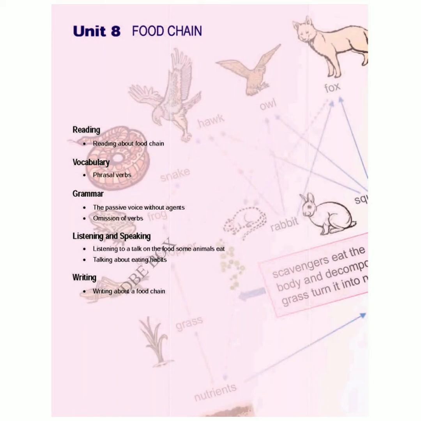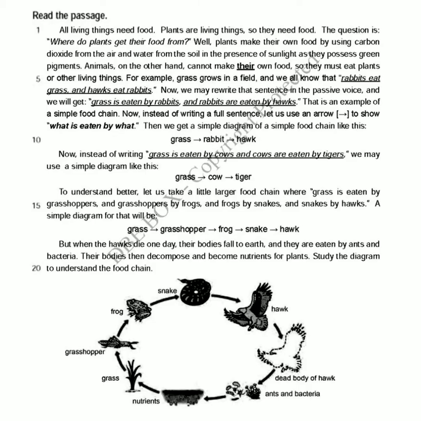Unit 8. Food chain. All living things need food. Plants are living things, so they need food. The question is, where do plants get their food from? Well, plants make their own food by using carbon dioxide from the air and water from the soil in the presence of sunlight, as they possess green pigments.